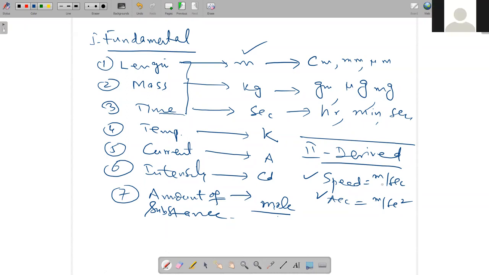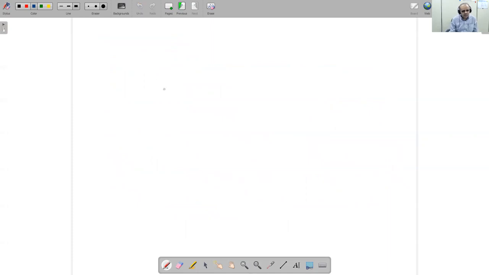Okay. So understand this one. Length, mass, time are fundamental, and derived quantities have derived units. So we are frequently using derived units and quantities in physics in this chapter or in this syllabus. Okay. After this, we have some other quantities, and that is called supplementary quantities.